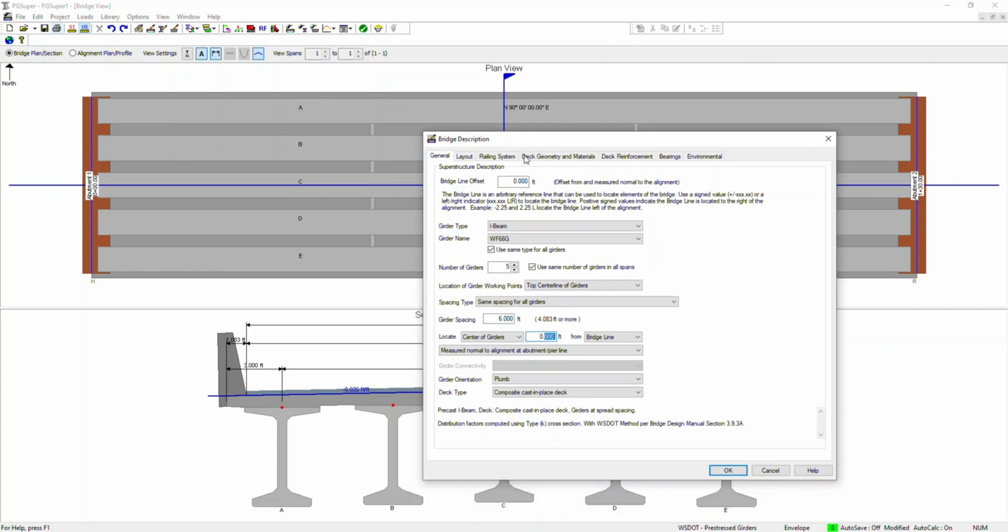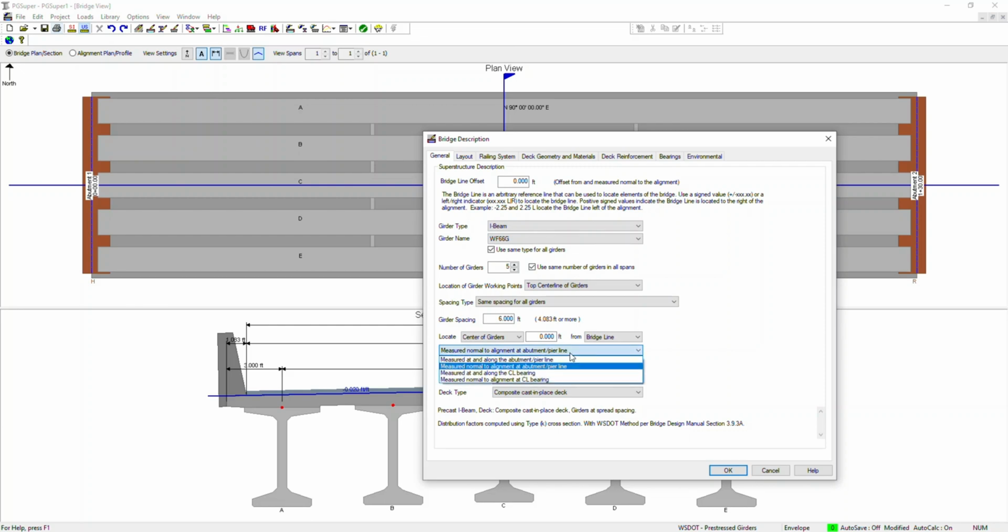And you have another option, measured at and along the abutment line, measured normal to. This comes into play especially when you have skewed bridges. When the bridge is skewed, the normal length and the length along the abutment are not the same.